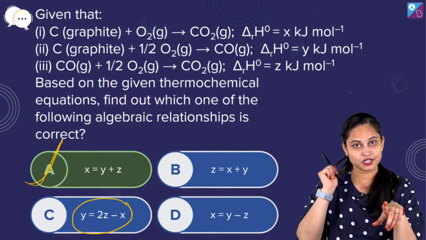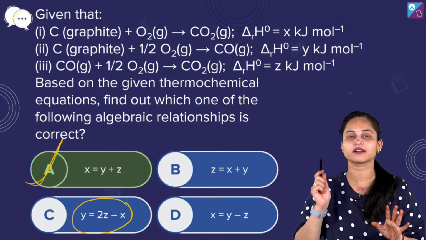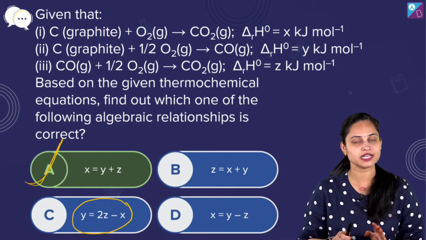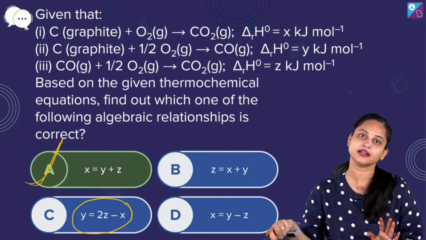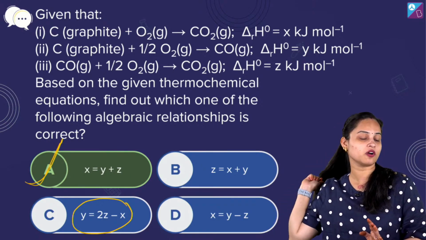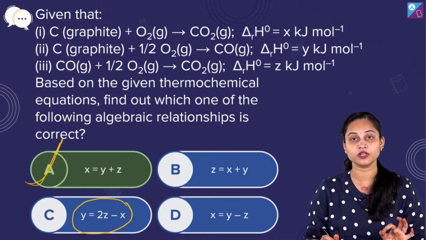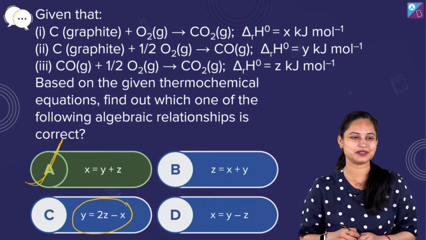So just don't play randomly over here. You need to calculate the answer. It was a very easy question. Just by seeing the options, the one which is complicated, let's mark it. It's not gonna work. It's absolutely not gonna work. So it was option number A, x equals to y plus z. Fine. Okay, fine.